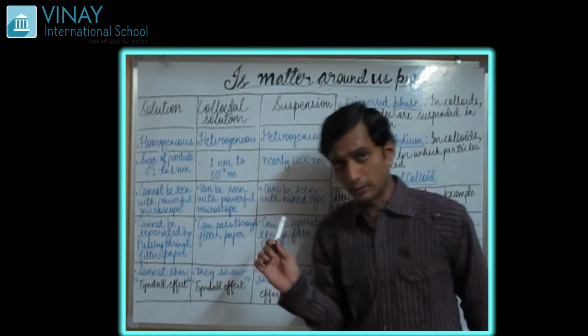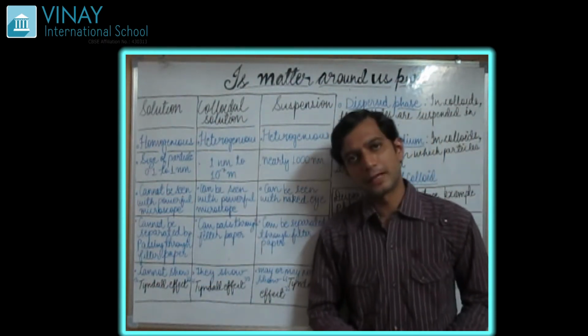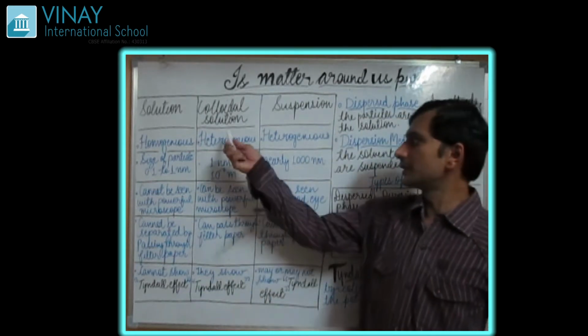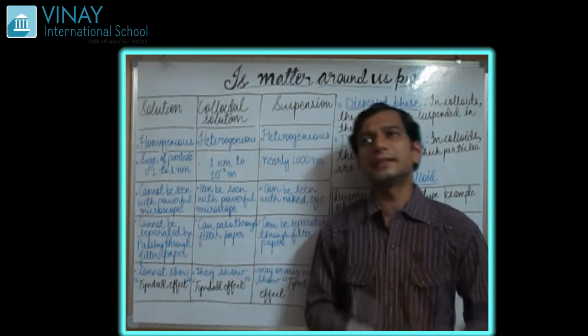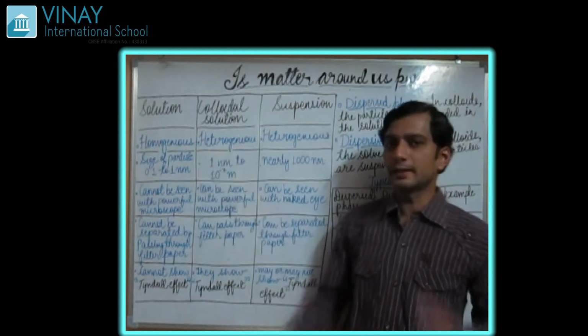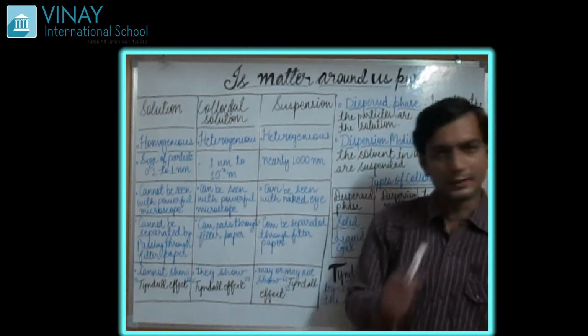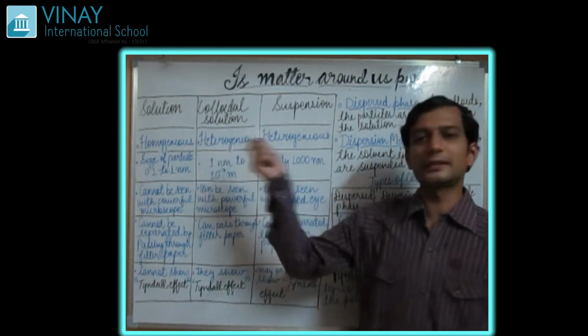What are colloidals? Colloidals are heterogeneous mixtures. Actually, some of their features are of homogeneous. For example, milk. A colloidal solution example is milk.